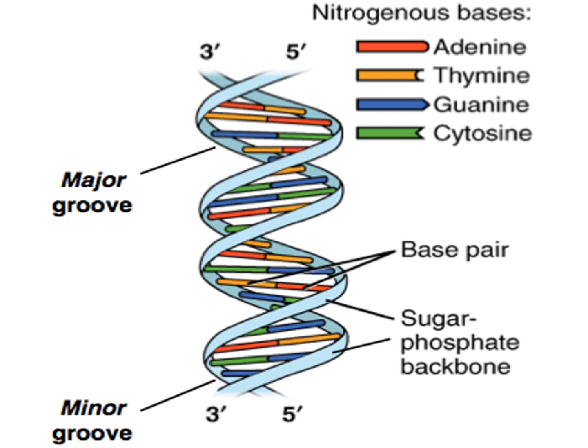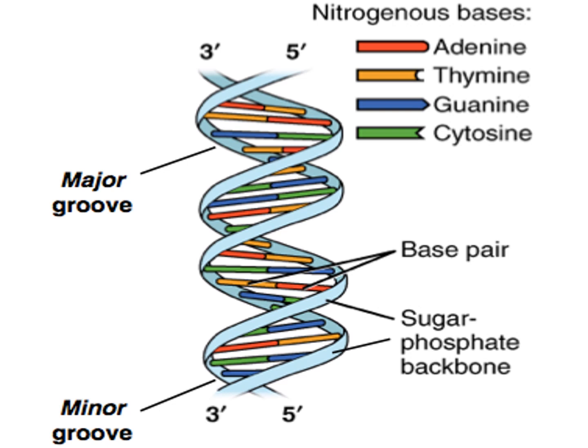Each nucleotide consists of three components: a sugar molecule, a nitrogenous base and a phosphate group. Nitrogenous bases are adenine, thymine, guanine, cytosine. The sugar molecule is deoxyribose sugar, as in deoxyribonucleic acid.